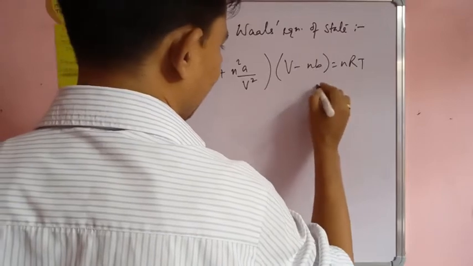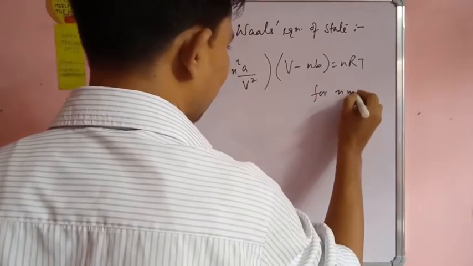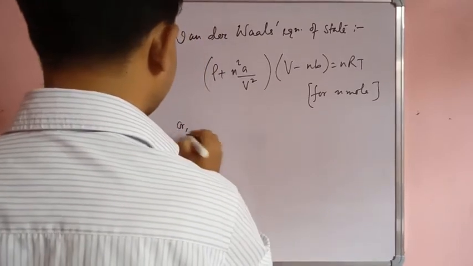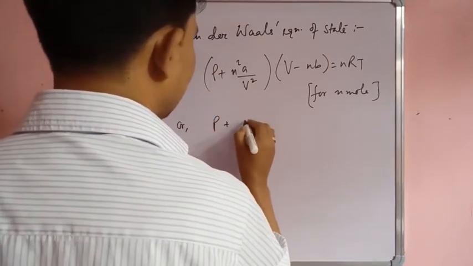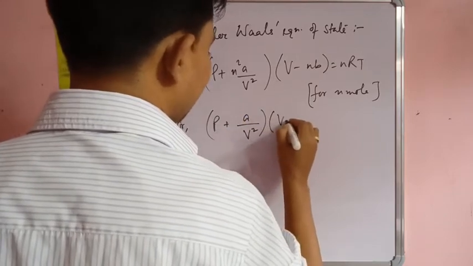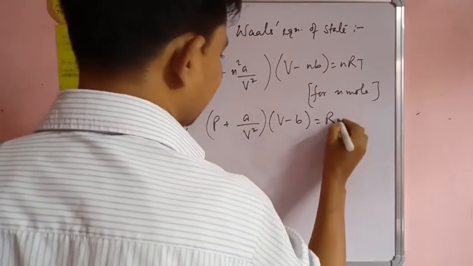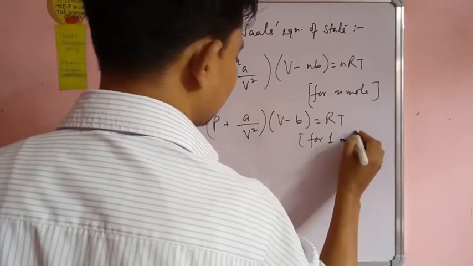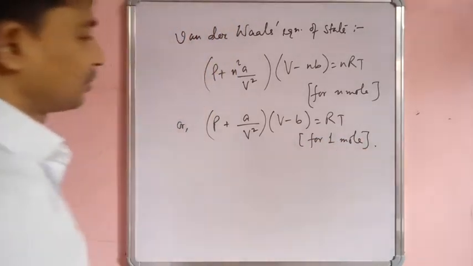This is for n moles of gas. Or we can write P plus a by V square into V minus b is equal to RT. This is for 1 mole of gas, which is called the Van der Waals equation of state.